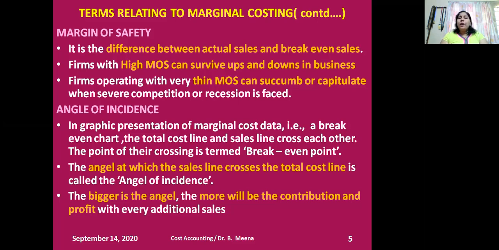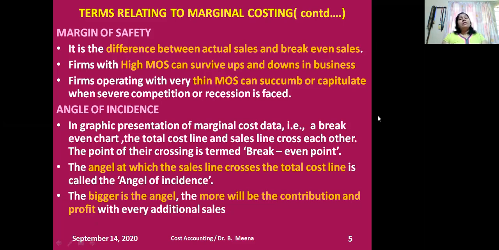I can reduce my production if I find the demand for my products in the market is coming down. So to what extent can I restrict my production? As per my example, 300 units only. Okay. Then if I reduce below, or it is more than 300, what happens? My actual sales come below the break-even sales. Say, for example, I decided to reduce the production by 400 units. Definitely, I can say the firm may incur loss only.